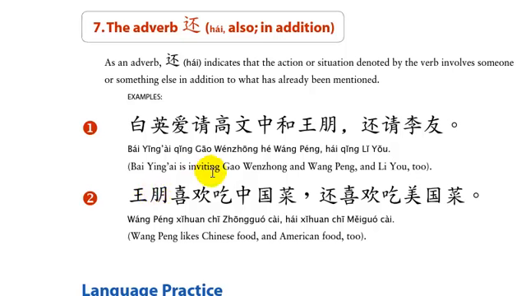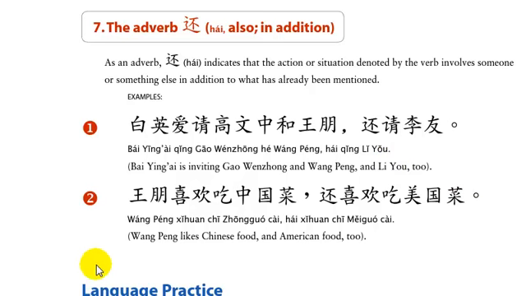So 白银爱 is inviting Gao Wenzhong and Wang Peng and Liu too. That's where 还请 Liu comes in, and you'll notice the verb is repeated. So here she's inviting Gao Wenzhong and Wang Peng, and then 还请 is also inviting Liu, or inviting Liu too.